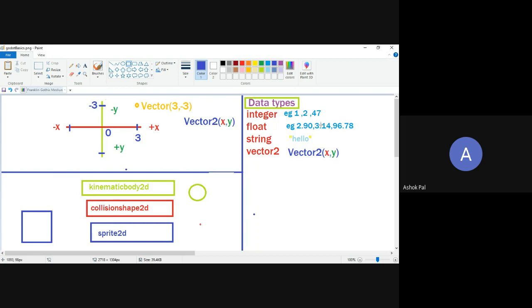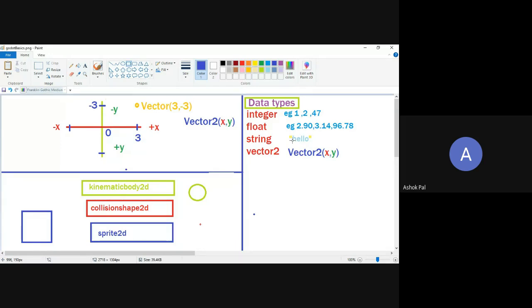Then string, anything which is written in double quotes, like the hello world which we have written in our print statement. Print statement requires a string data type. When you write a print statement, there will be a subtext at the bottom which says to please put a string in it, asking for a string data type to be fed so that it can give certain output. Okay, am I clear? Please tell me in the chat if you get it.